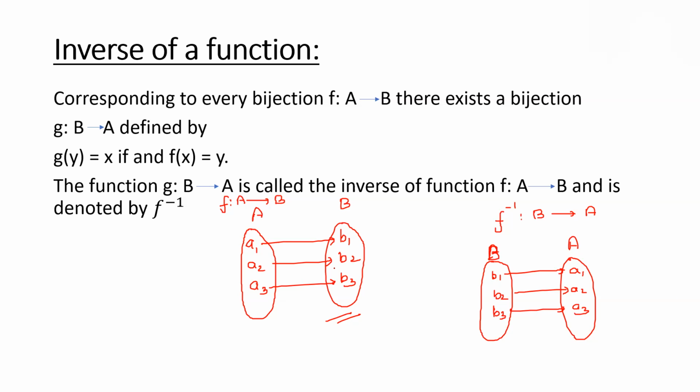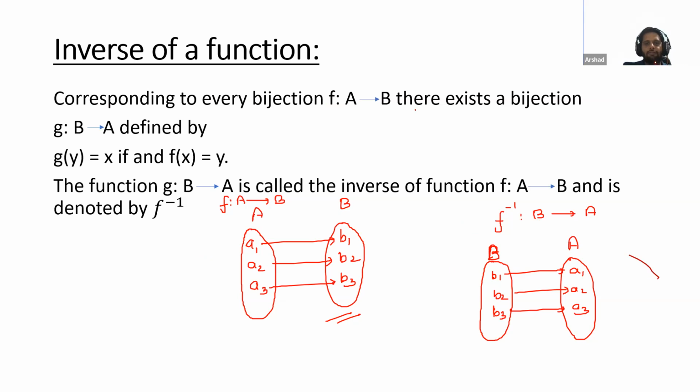Okay. So I hope this is clear to you that if a function is bijective, then its inverse will exist. And what will happen with the inverse? Everything will become reverse. F is a function from A to B. Now F inverse will be from B to A. Now we will check the definition of the inverse.